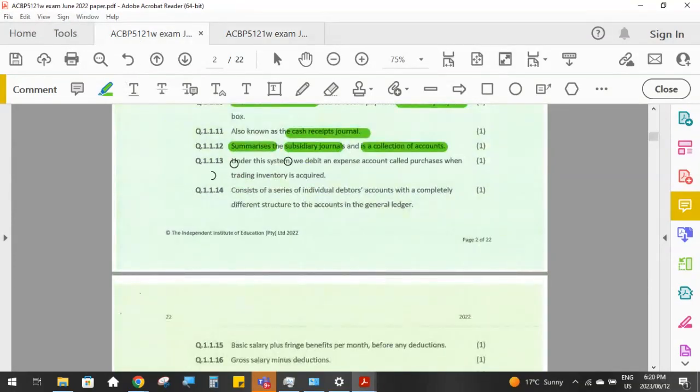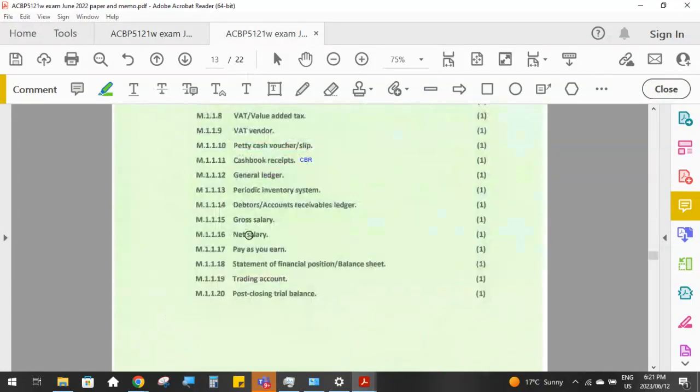Question 13, and under this system, so it's obviously the name of the system that they want, we debit an expense account called purchases when trading inventory is acquired. So when we purchase inventory, if we debit the expense account called purchases, instead of debiting the asset account trading inventory, which system are we using? That's going to be the periodic inventory system.